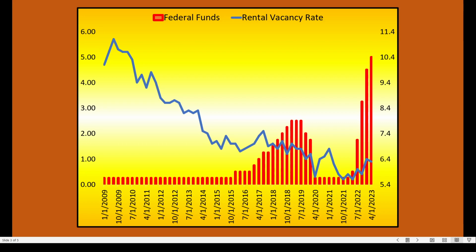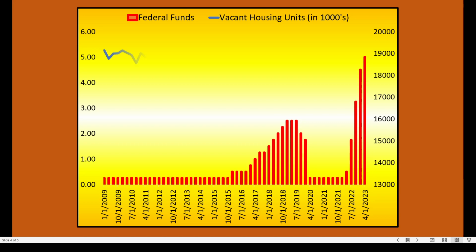But what we saw was the rental vacancy rates really spiked after the 2008 crisis, as more and more people really got involved in buying homes at that point. Here are the vacant housing units. This is expressed in terms of thousands. That's on the right hand side. So when we see 15,000, it's 15,000 times 1,000.